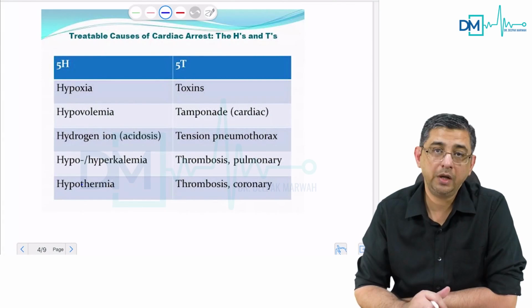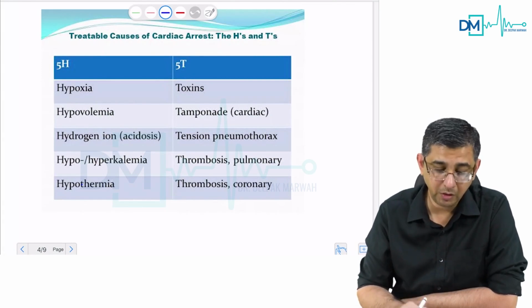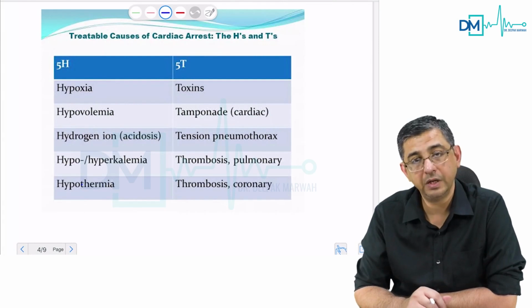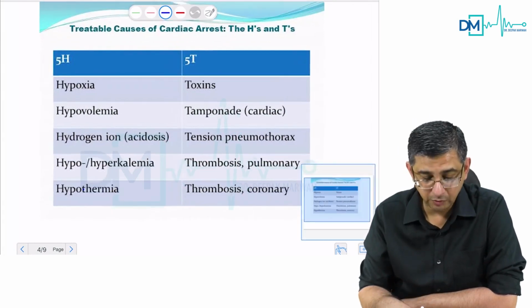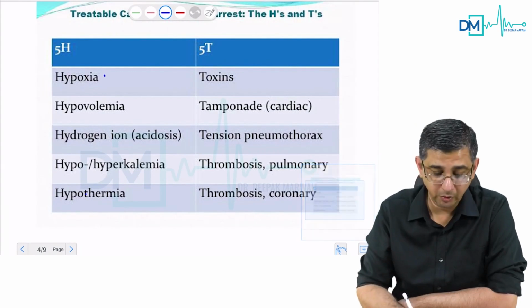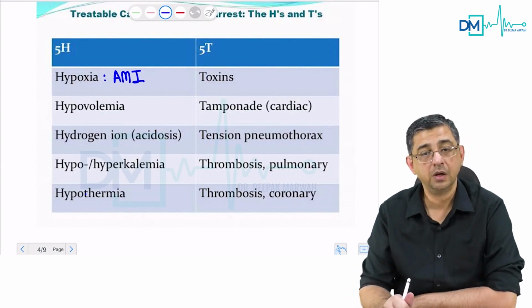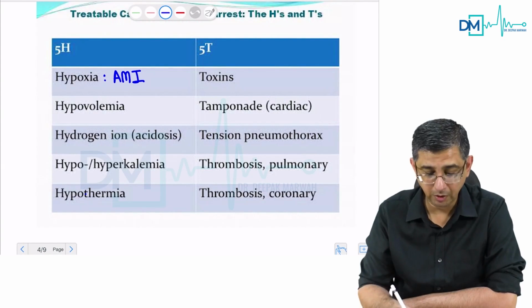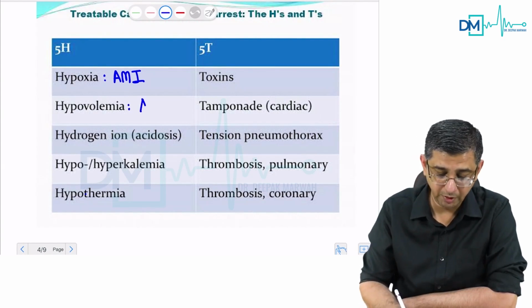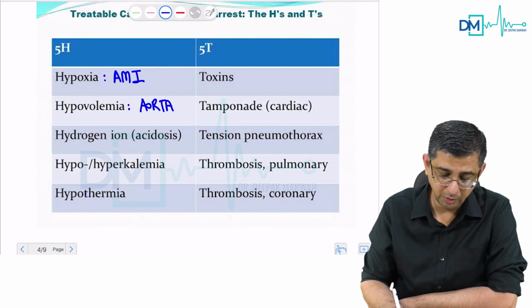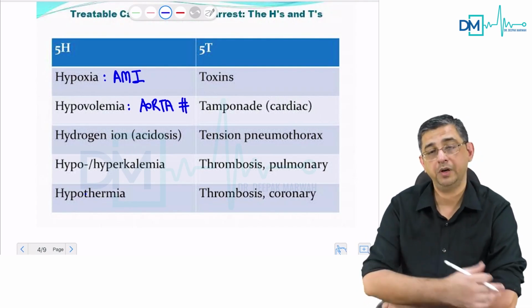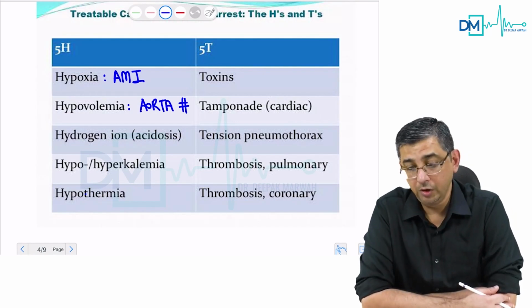Let us look at the way they teach the same thing to us in a medical college. Like I spoke about an empty heart and electromechanical dissociation, but in college they teach us regarding the 5H and the 5Ts. The 5H, the H would obviously stand for hypoxia. Like in myocardial infarction, there is a hypoxia of the heart, so the pump will not function. Then I've shown hypovolemia, like the aorta of the patient is damaged. That could be secondary to gunshot injury. There is a complete loss of fluid from the body that would contribute to again a pump that will not be able to generate a cardiac output.